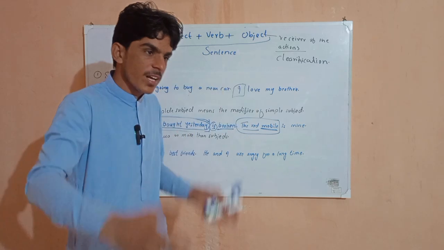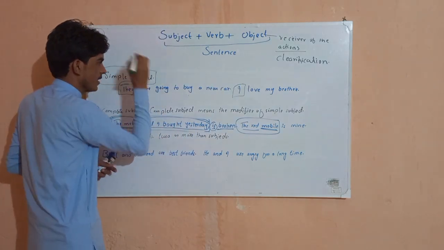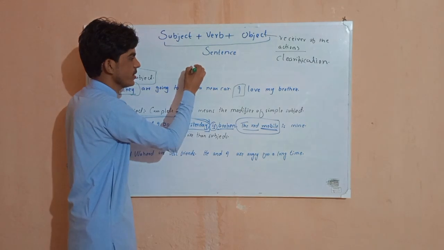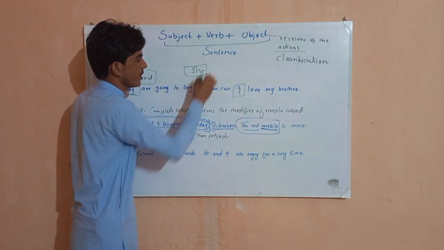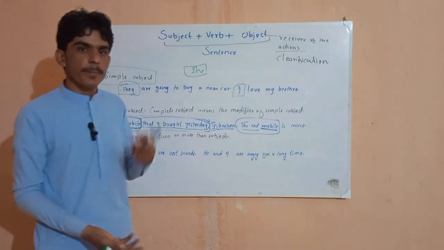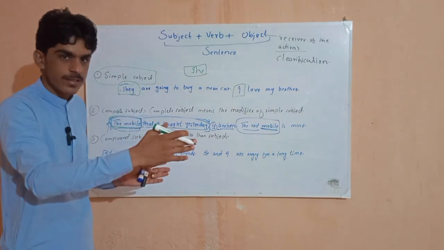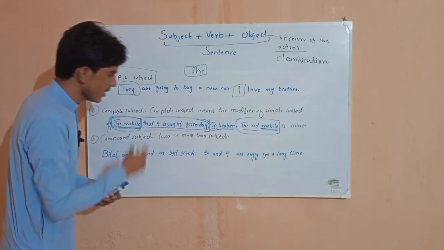I am giving complete detail about my simple subject, she. So a complete subject is when you give information and modify your simple subject with details. So this is called our complete subject.